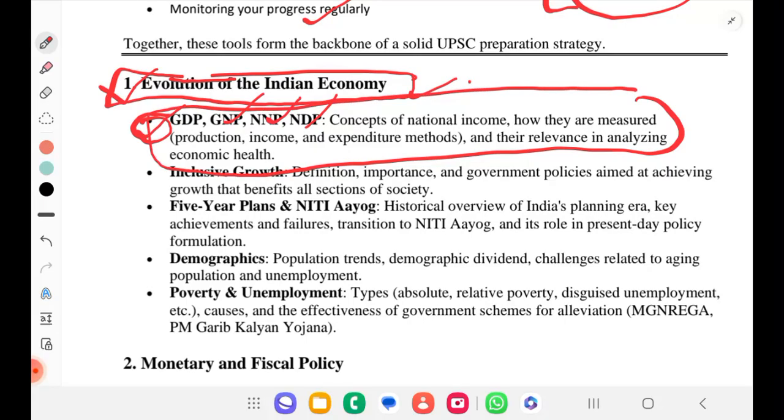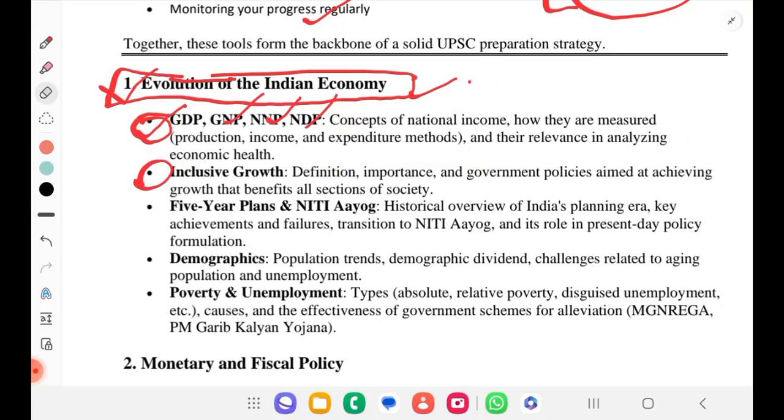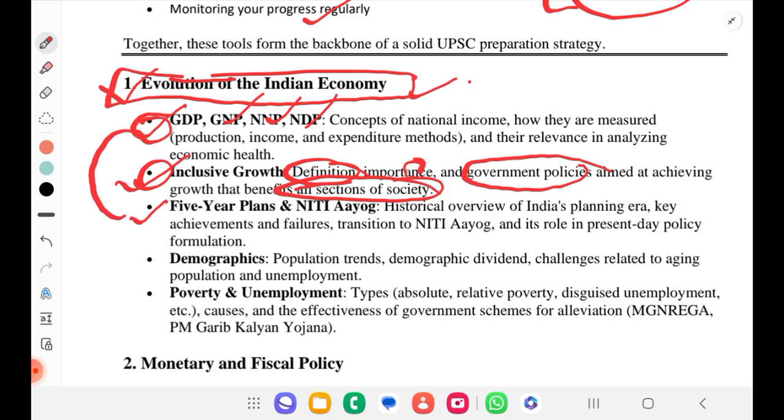Next, the second part is about inclusive growth. We will see the definition, what you mean by inclusive growth and why it is important, and what the government policies are that are aimed at achieving growth that benefits all sectors of society. That is what we will understand under inclusive growth. Next, we will also understand the planning we had before.